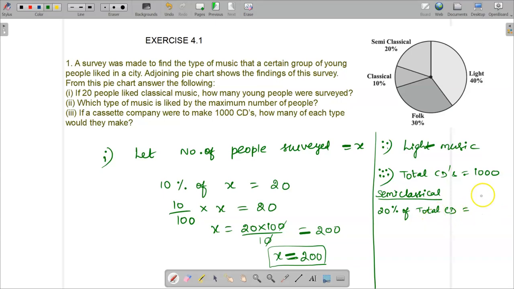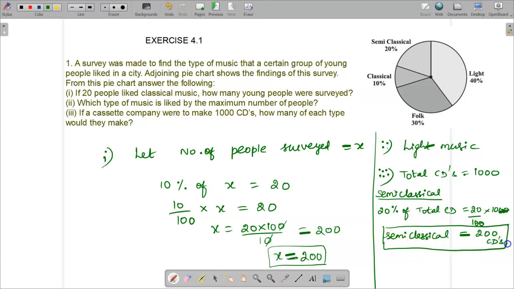So, 20% of total CD is nothing but 20 by 100 into 1000. Here the zeros get cancelled, which is nothing but 200. 20 into 10 is 200. So, for semi-classical, the number of CDs is equal to 200 CDs. Similarly, I have to find out for classical, light as well as folk.